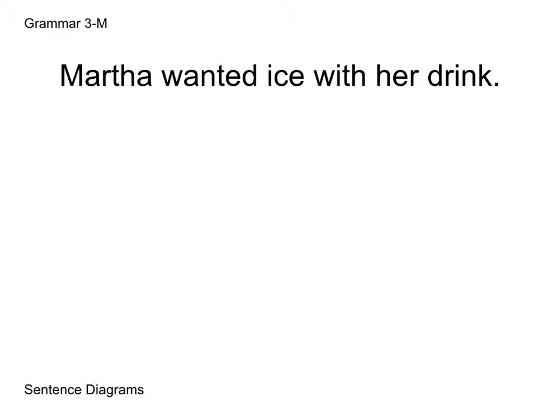So here we have our sentence, Martha wanted ice with her drink. All right, well, there's a lot going on in this sentence. So first, let's make it easy on ourselves and find the prepositional phrase, which is with her drink. Now, within with her drink, we have an OP, drink. That's our object of the preposition.